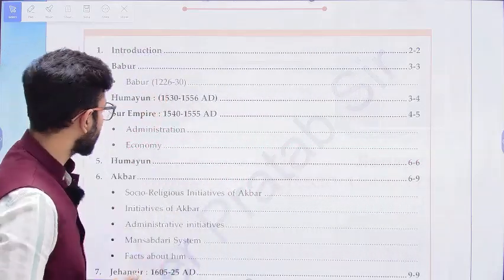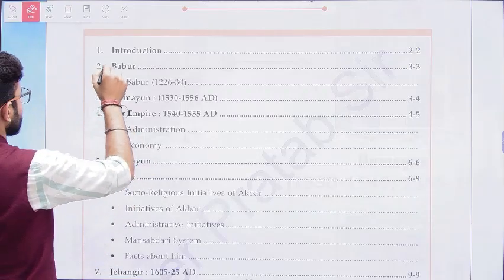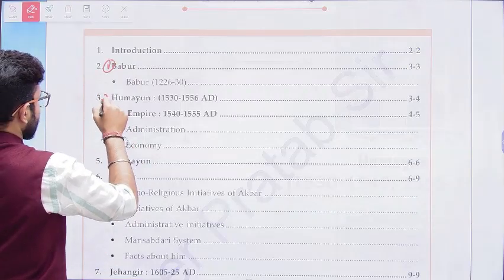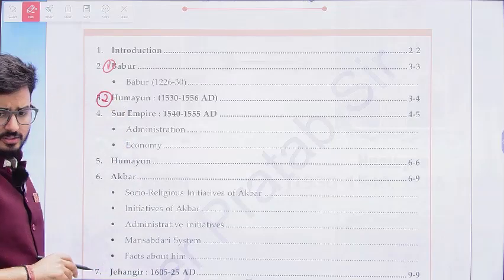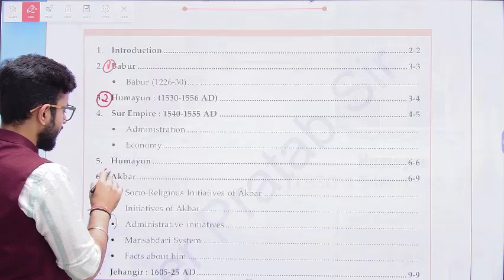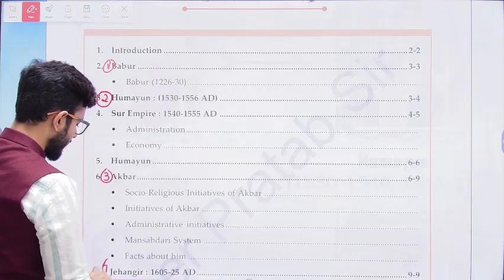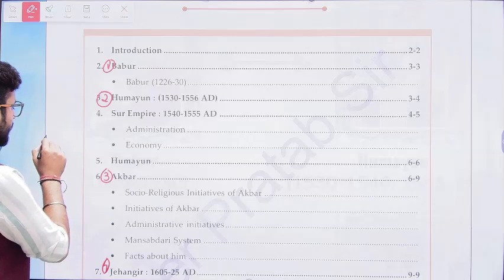If I talk about the chronology of the rulers, the first ruler is Babur, the second ruler after him is his son Humayun, and the third ruler after Humayun is Akbar. After Akbar the fourth ruler is Jahangir, and after Jahangir the fifth ruler is Shah Jahan.